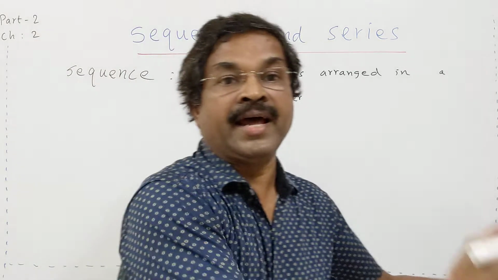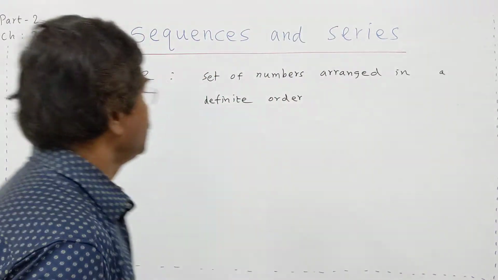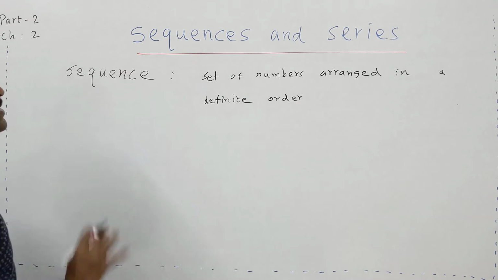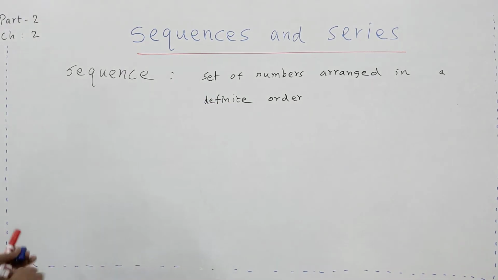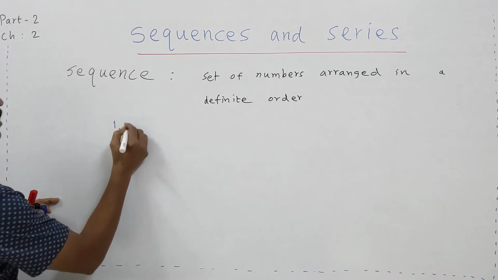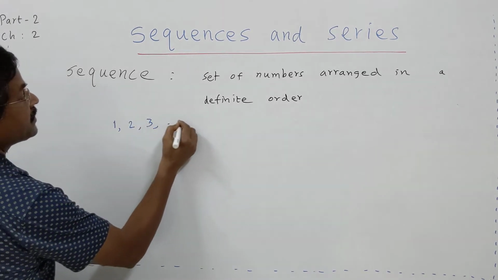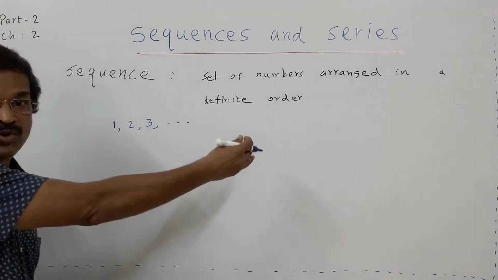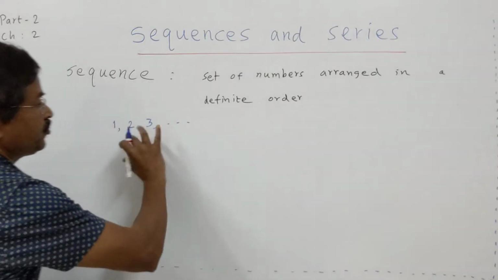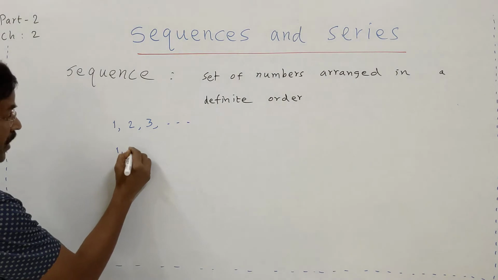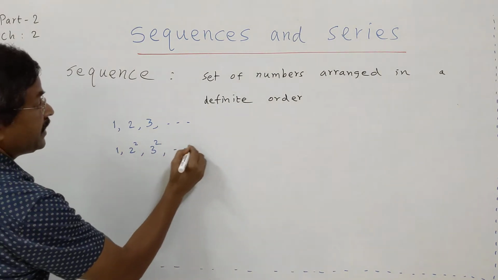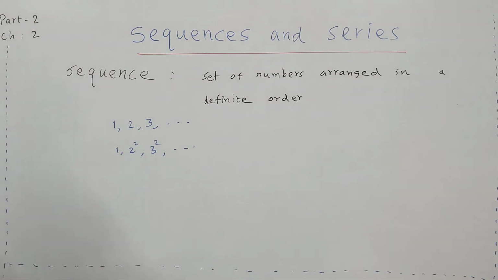Then male and female, like that categories are there. In the same manner, the general name is sequence: a set of numbers arranged in a definite order. So what are all sequences? 1, 2, 3, etc. Set of natural numbers, this is a sequence. Then 1 square, 2 square, 3 square, like that, is another sequence.